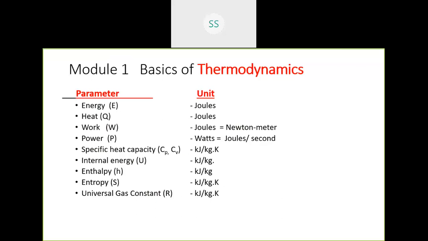Mechanical work is a physical force applied on a body which makes the body move. It's called work done. Force multiplied by distance is called work done. That is Newton meter, which is equal to joules. Thermodynamic work means the expansion of gases will move a metal part or any body. For example, in an engine, the piston is moved by the expansion of hot gases. So that is called thermodynamic work. Again, the work is expressed as joules.